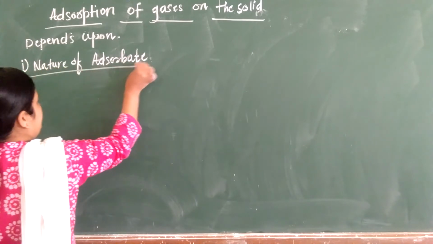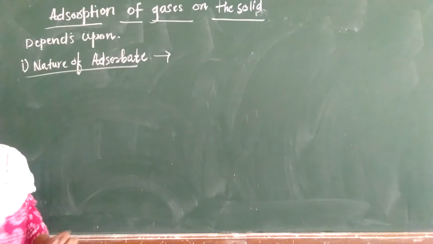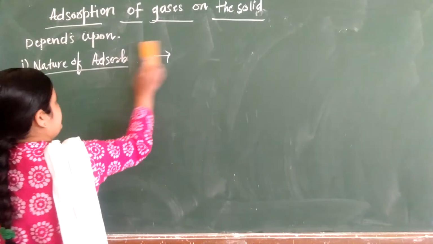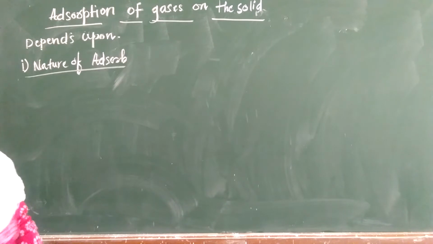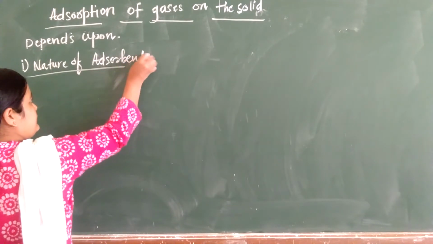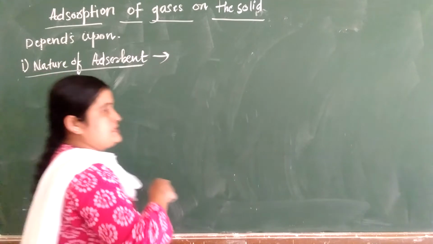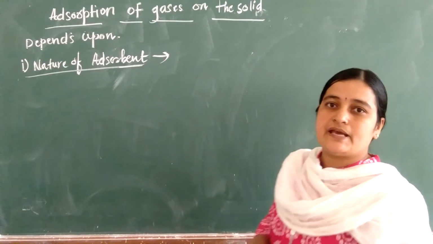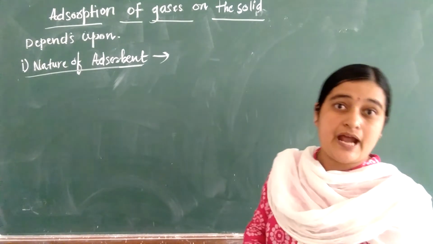Adsorption can first depend upon the nature of adsorbent. We have already seen which adsorbents are available, like alumina, silica gel, and animal charcoal.